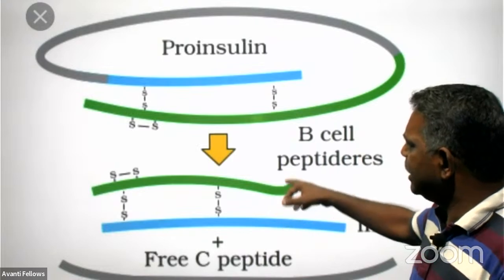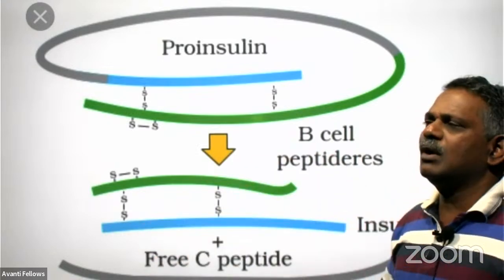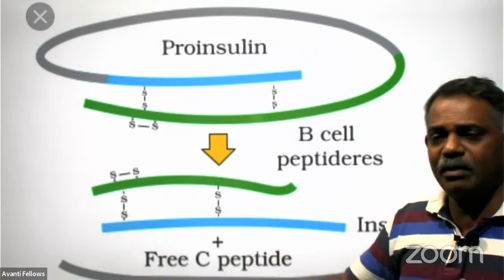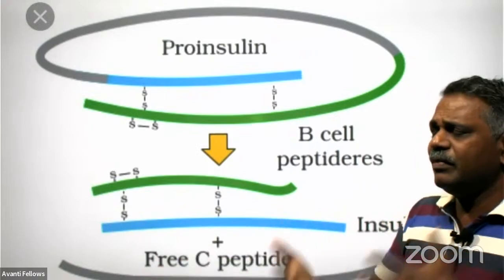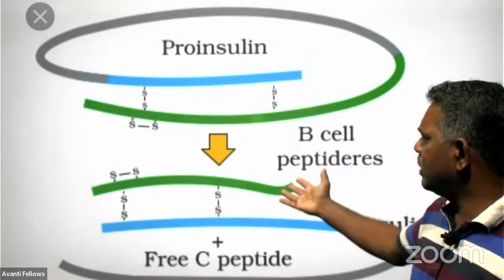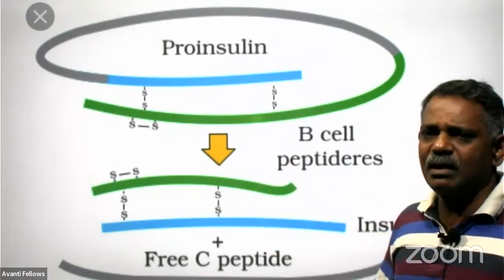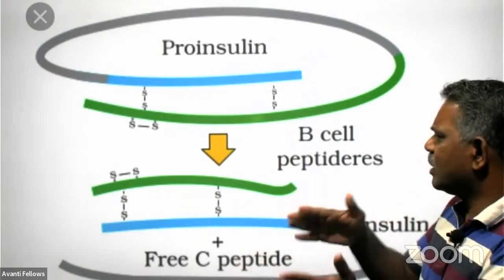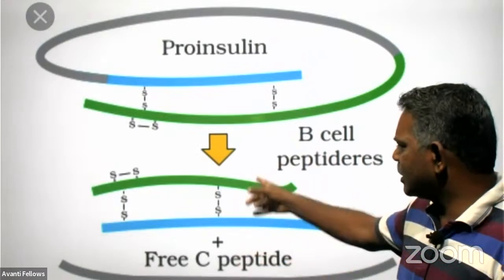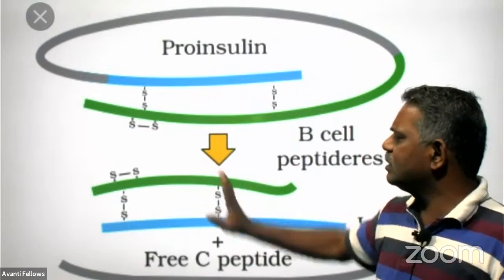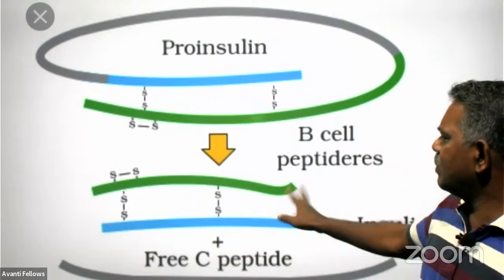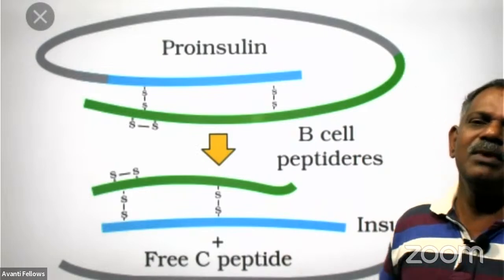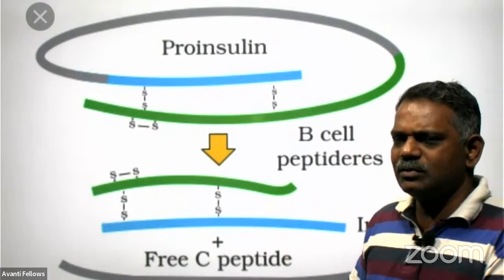And this DNA we insert into the genome of one E. coli, another DNA into the genome of another E. coli, and multiply their number. And these two E. coli produce B peptide and A peptide separately, and we collect, extract and purify them, and go for assembling. Assembling means what? Connect these two peptides with a disulfide bond and prepare a functional insulin.